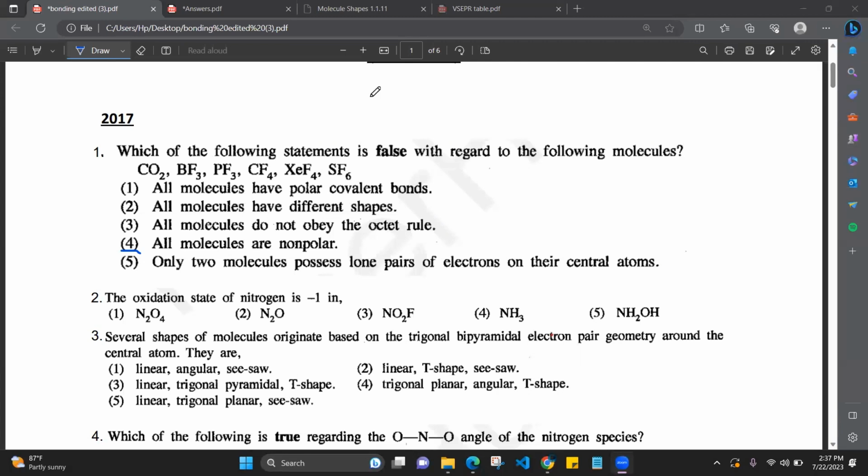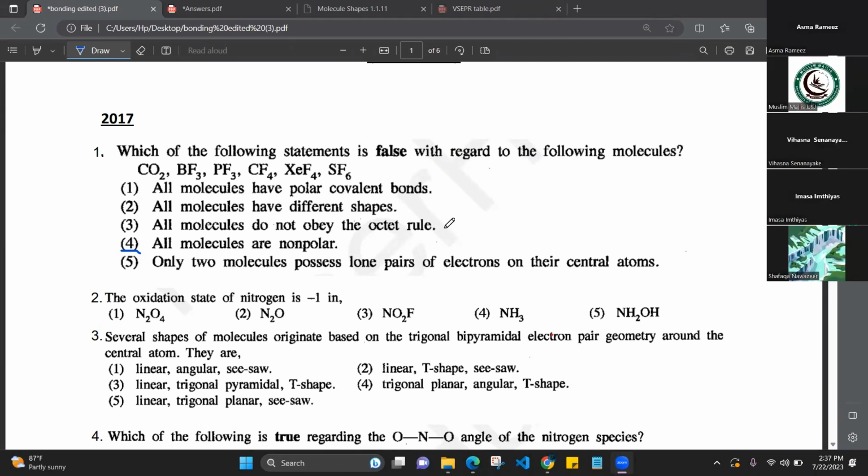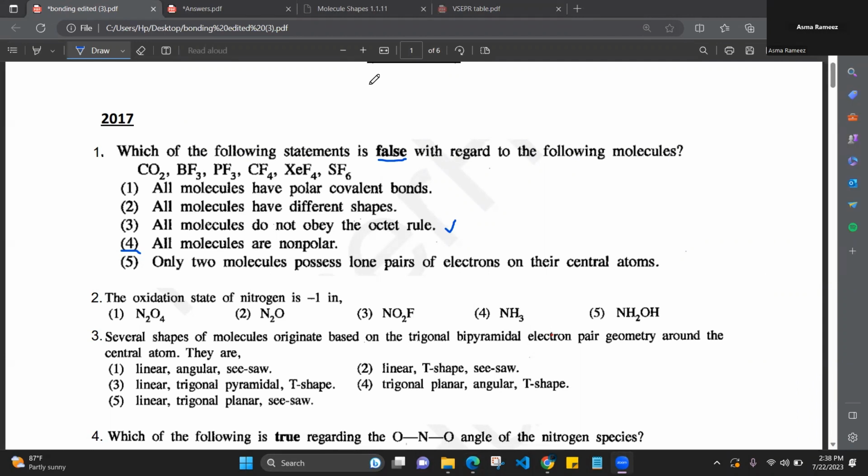Now, what about the third statement? It says all the molecules do not obey the octet. Yes, all the molecules do not obey the octet. BF3 is not obeying the octet. HCF6 is not obeying the octet. So "all the molecules do not obey the octet rule" is a correct statement. They are asking us to find the wrong statement. But carbon dioxide and PF3 obey the octet.